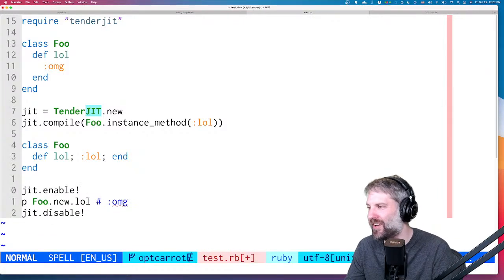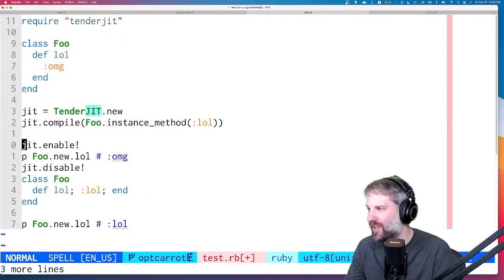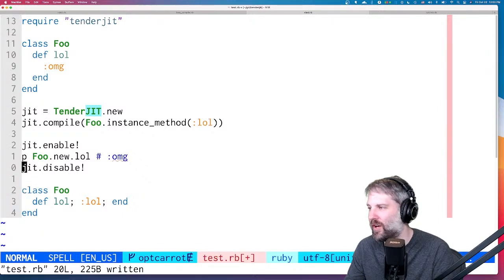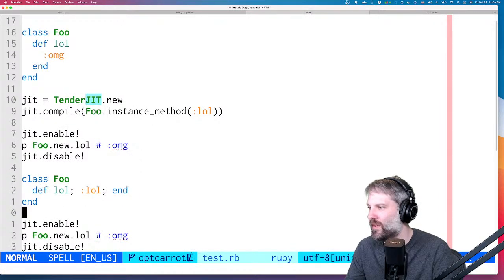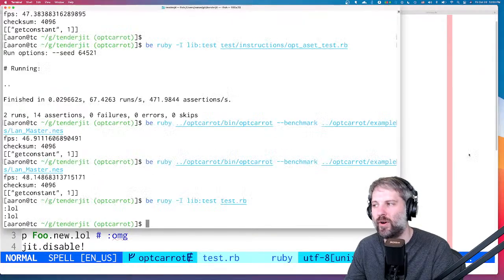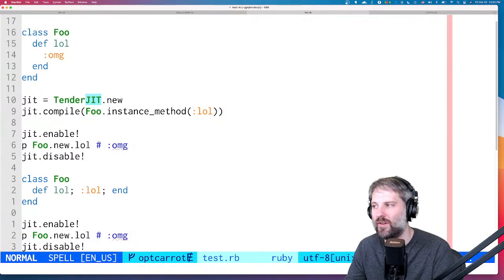Let's do this, and then monkey patch it. There's got to be a way to break this. I better know why this works. Yeah, it's working, and I think I know why.